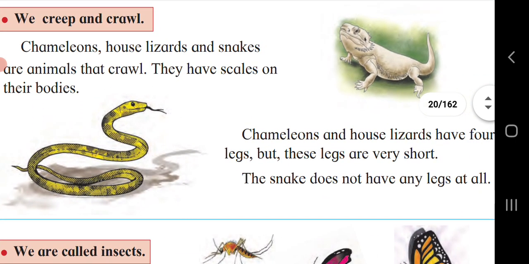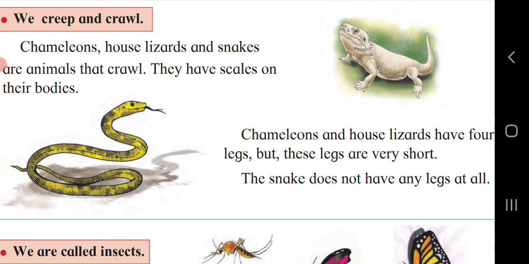Again we had seen the creep and crawl animals. Under this, the animals that creep and crawl on land have 4 short legs, or sometimes they don't have any legs, like a snake doesn't have any legs. The lizard or the chameleon has legs but very short legs. Scales on the body, for example lizard and snake.